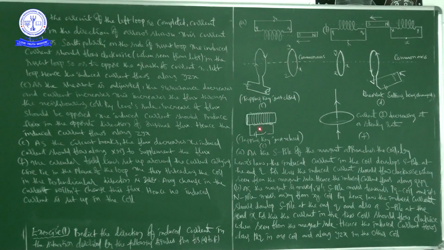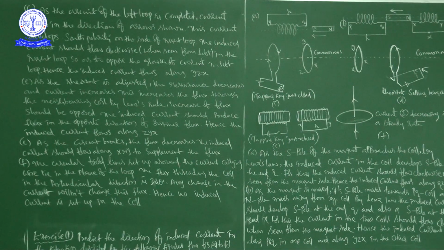Next, see picture 5. This is picture 5, or E. See here, as the circuit breaks, the flux decreases, full stop. The induced current should flow along X or Y to supplement the flux. Okay.